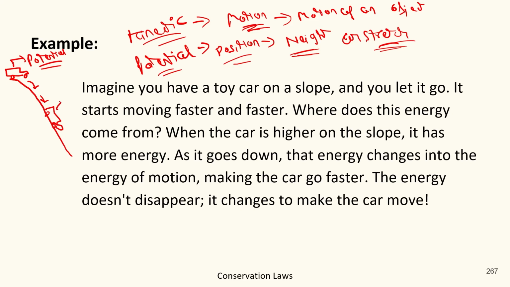And this movement is coming from the kinetic energy, because the kinetic energy provides it the power to move down, and here the potential energy is getting converted into the kinetic energy.